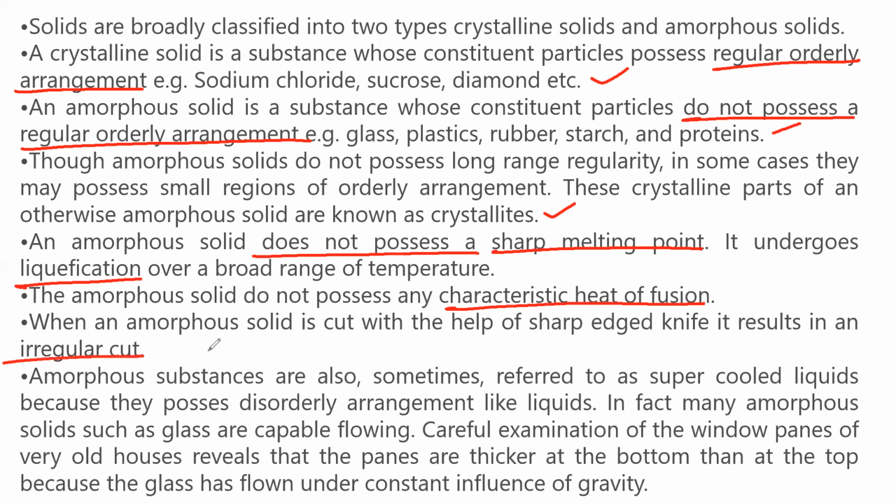So amorphous substances are also sometimes referred to as supercooled liquids. This is very, very important. Why are the amorphous solids called supercooled liquids? Because they possess disorderly arrangement like liquids. In fact, many amorphous solids such as glass are capable of flowing.